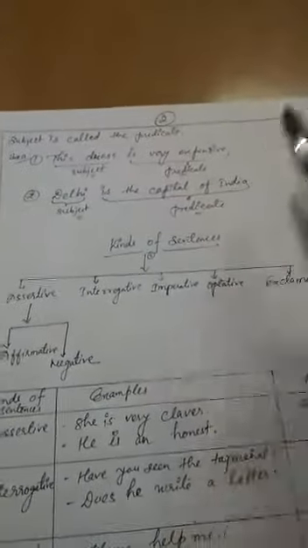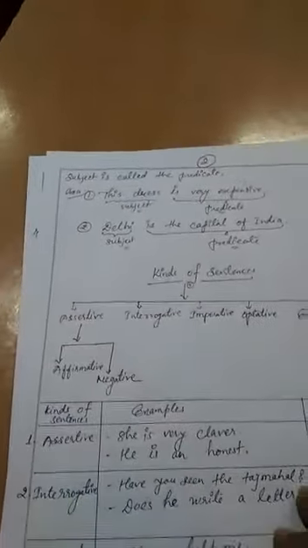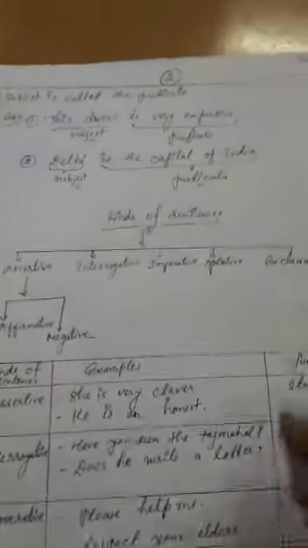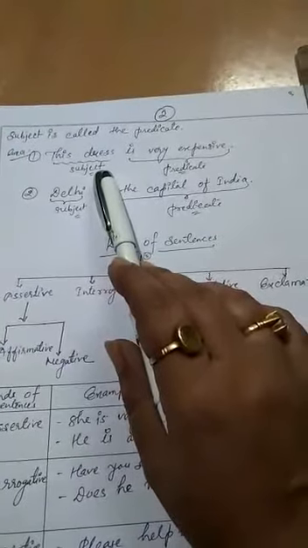First example: "The dress is very expensive." In this sentence, "the dress" is the subject part.